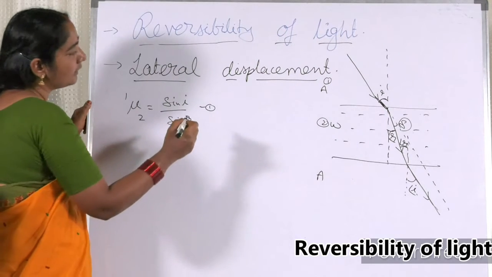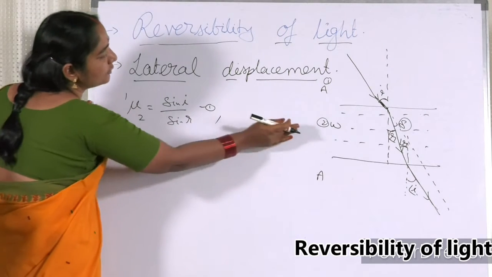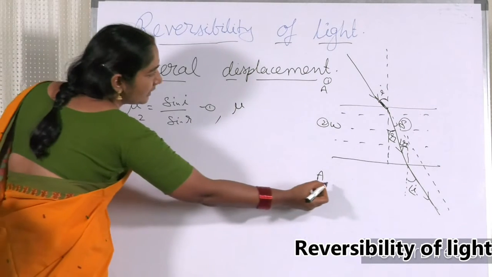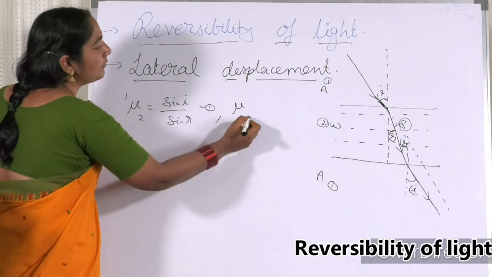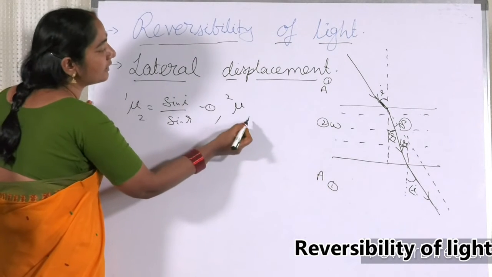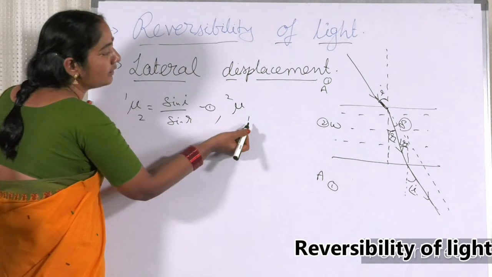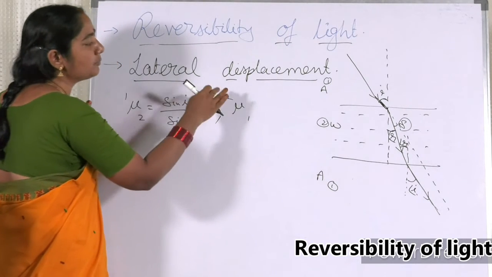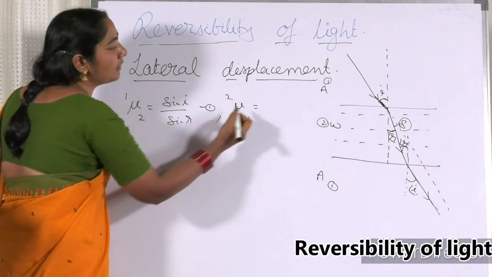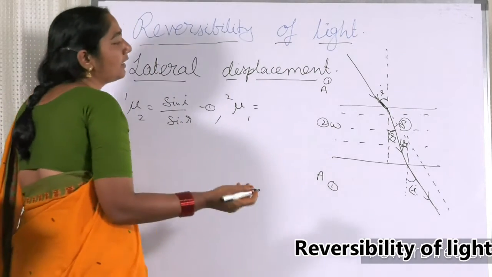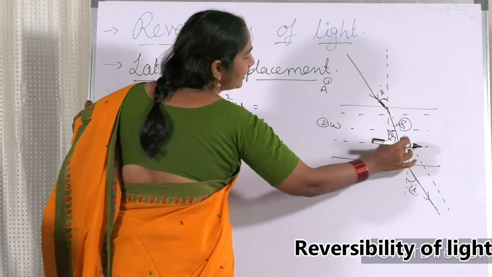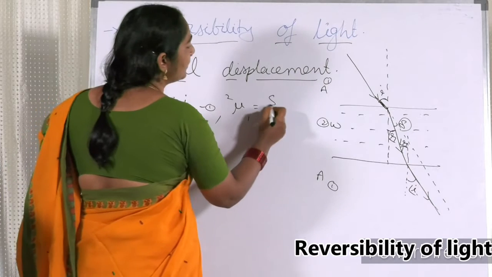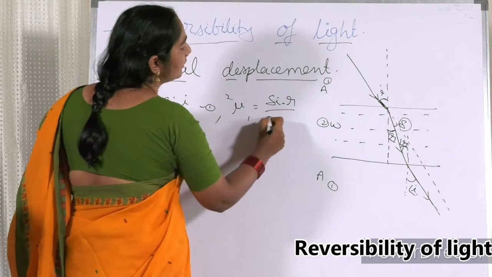Next, if you take these two cases, the refractive index of medium 1 with respect to 2, that is the refractive index of air with respect to water, is equal to... here in this case, this becomes the angle of incidence and this becomes the angle of refraction. So this becomes sin R by sin I.